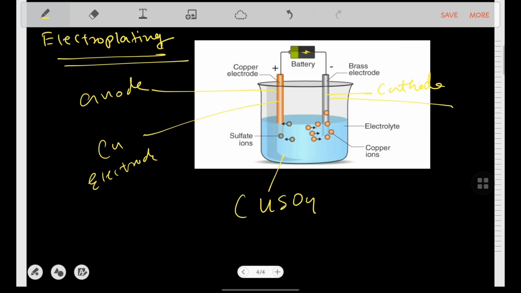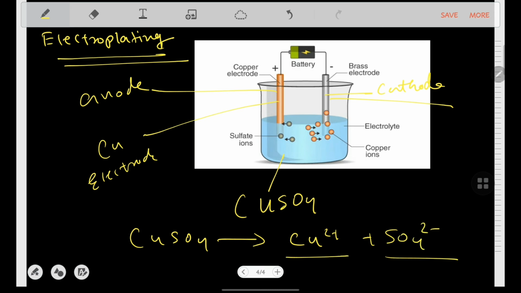When current is passed through the copper sulfate solution, it breaks down into ions. That means the CuSO4 will break down into ions, Cu2+ and SO4 2-. That means positive and negative ions.